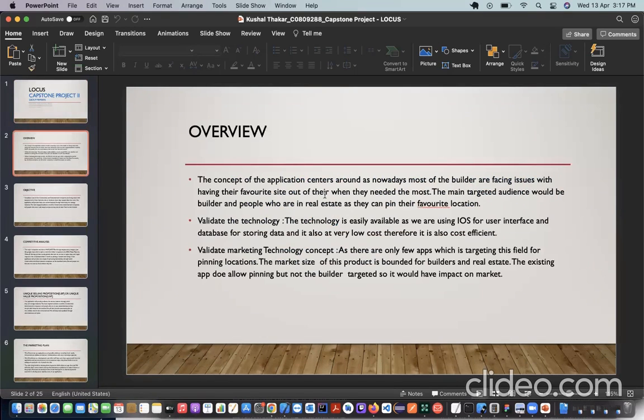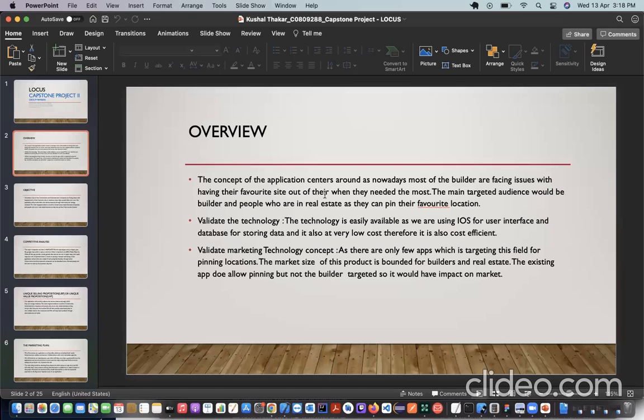The main concept of this is that we have maps on iOS and Android, like Google Maps. What they do is provide us directions and everything, but pinning locations over their interface and then accessing them is quite complicated. We have come forward with a concept of just pinning the locations onto the map and then accessing them when you need them. You can also update or delete them, and once done, you can have a checklist on them marking that you have completed or reached this position or location.